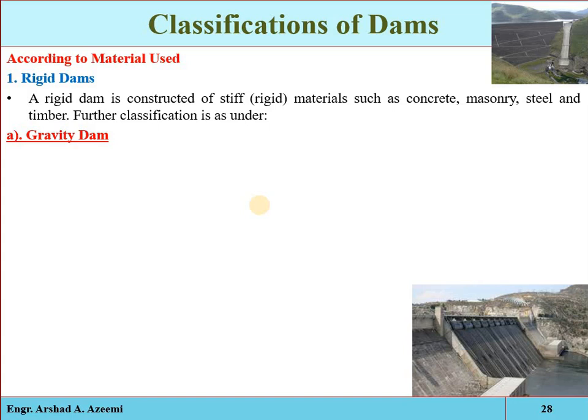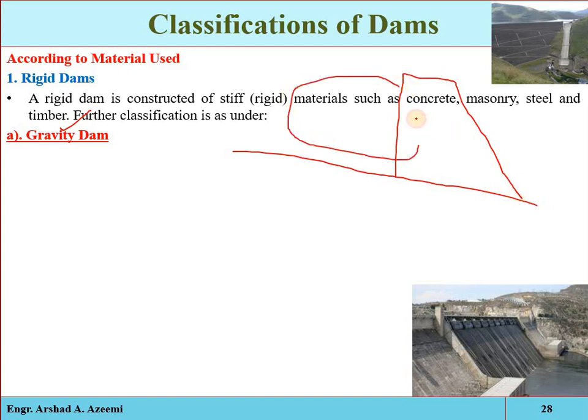Again, from the name it is clear that this is the dam which depends on its own weight. When the stability of the dam depends on its own weight, it is called a gravity dam. For example, if there is a river and we construct an obstruction across it, the water will be stored at the upstream side.